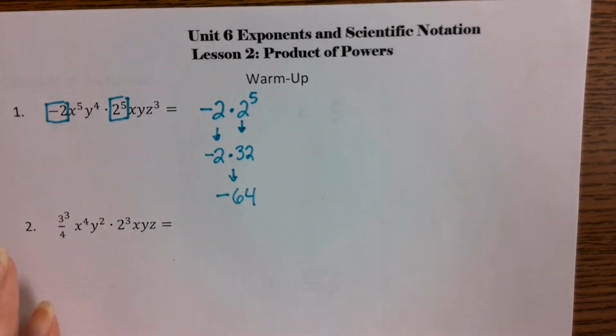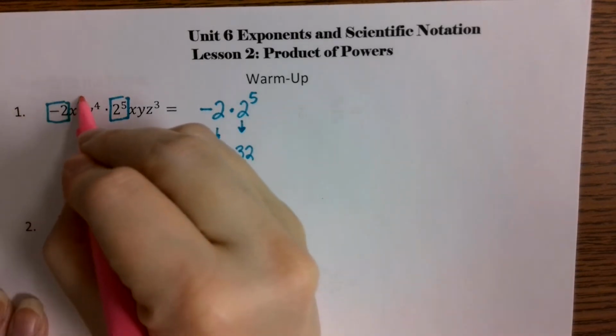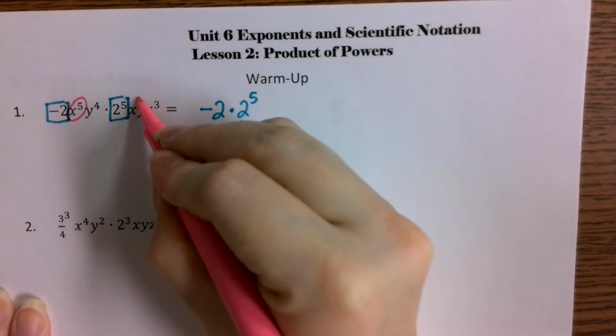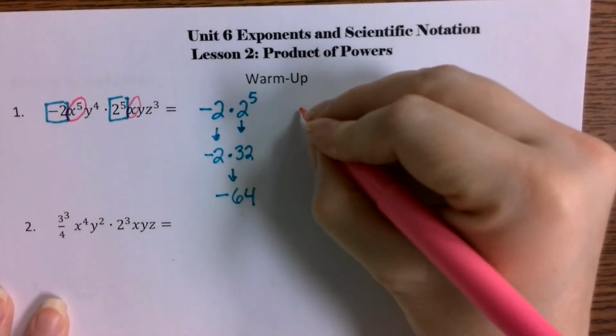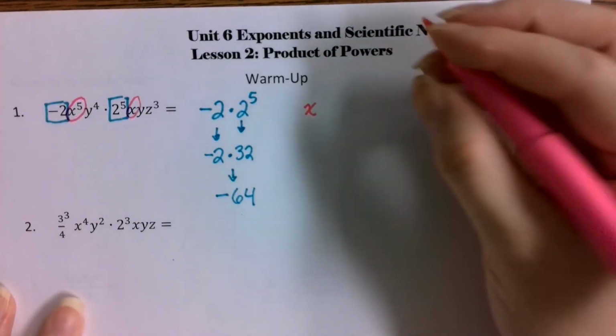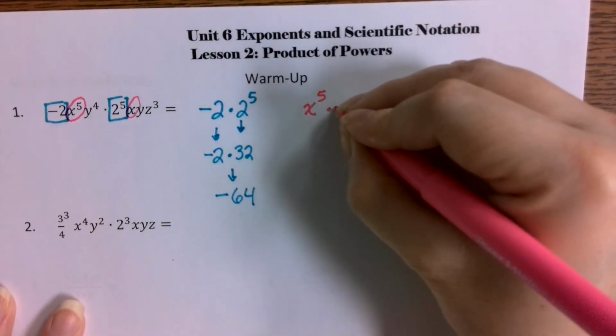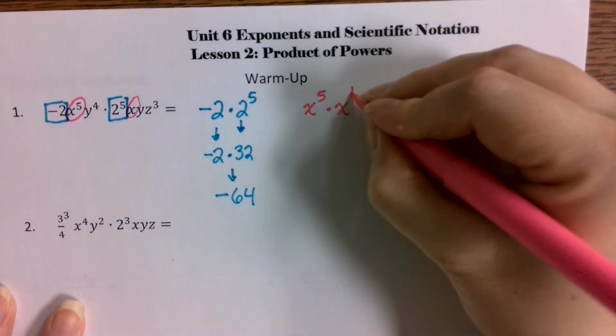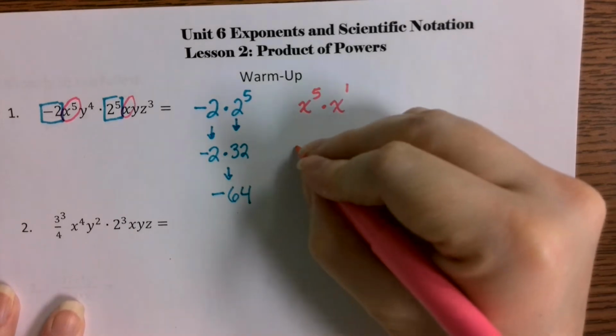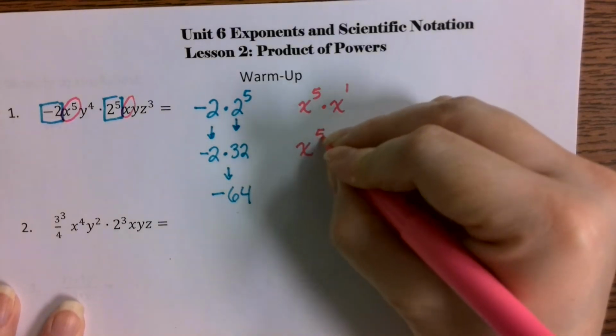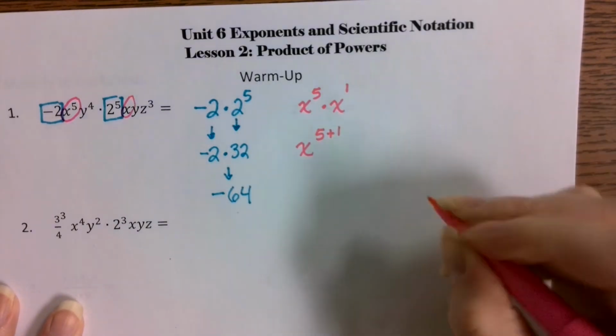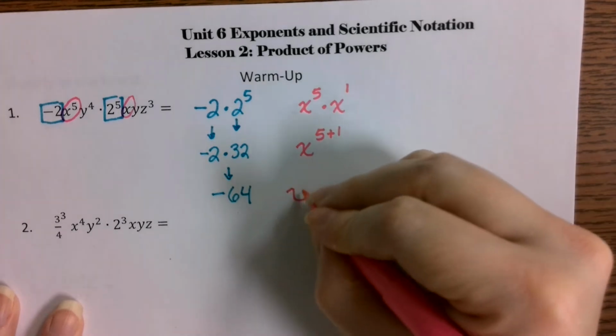Now we're going to look at the variable components. Our first variable component is x to the 5th and x, so we're going to focus on those as a separate problem. We have x to the 5th times x, which is really x to the 1st power. That means we're going to be doing x to the 5 plus 1 power, and that becomes x to the 6th.